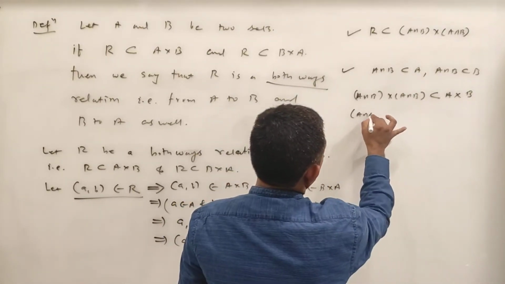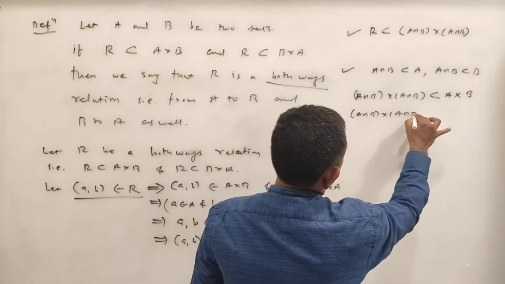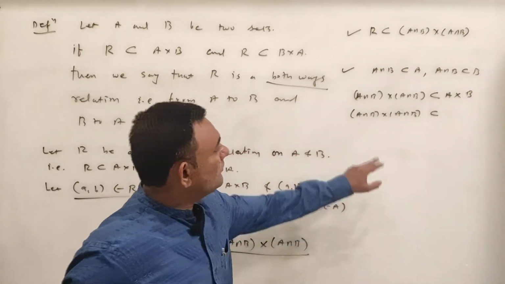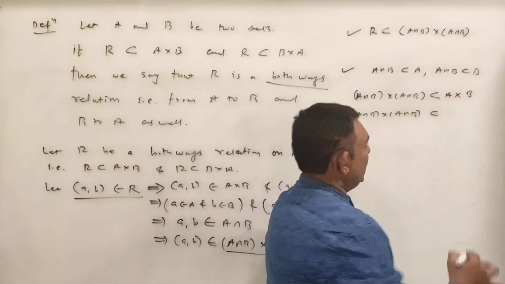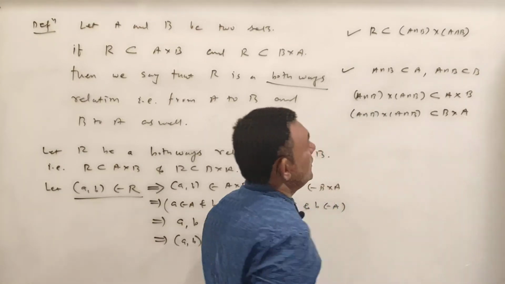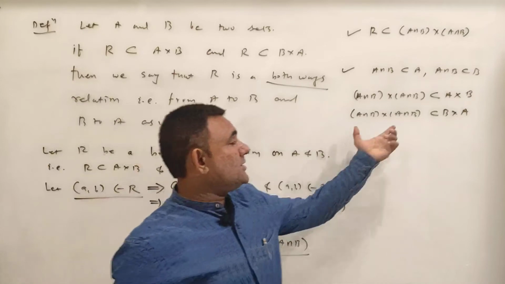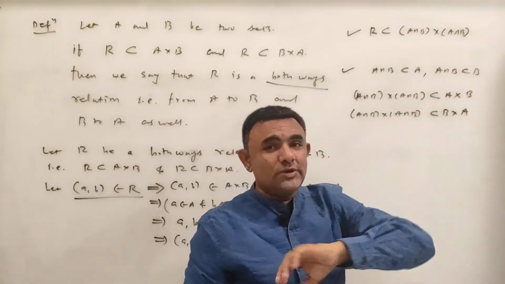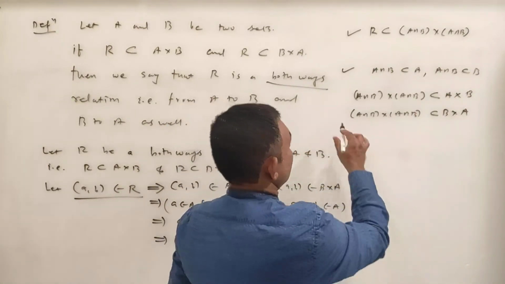Similarly I can say A intersection B cross A intersection B is a subset of, A intersection B is a subset of B and A intersection B is a subset of A also. So A intersection B cross A intersection B will be a subset of both A cross B and B cross A. So this is my second observation.